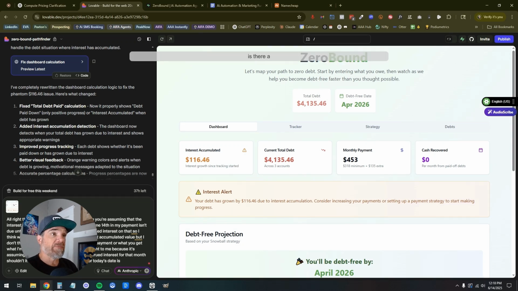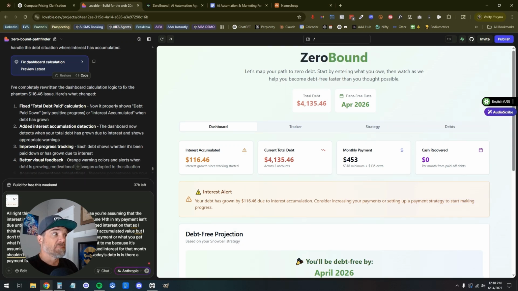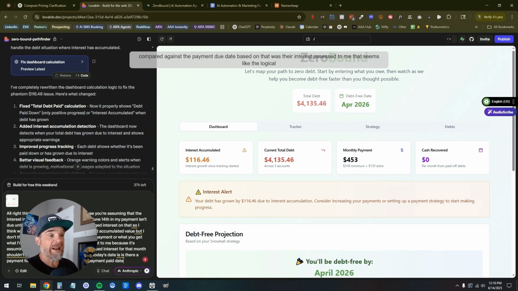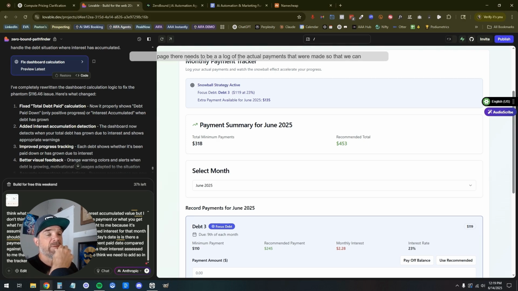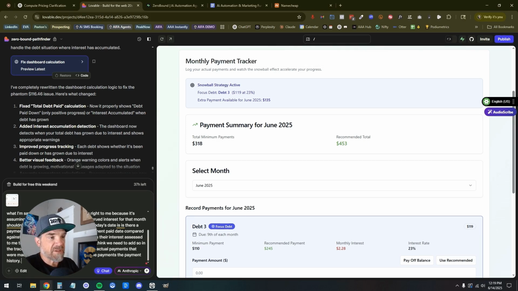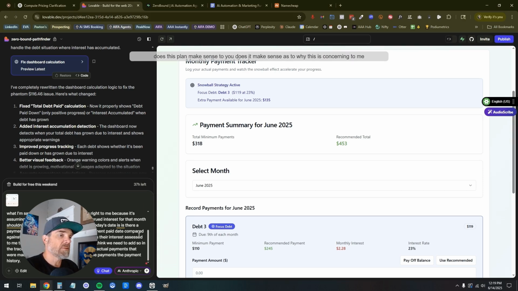Is there a payment for the bill that I put in? Is there a payment paid date compared against the payment due date? Based on that, was there interest assessed? To me, that seems like the logical plan. And I also think we need to add, so in the tracker page, there needs to be a log of the actual payments that were made so that we can see the history of the payments, the payment history. Does this plan make sense to you? Does it make sense as to why this is concerning to me right now?